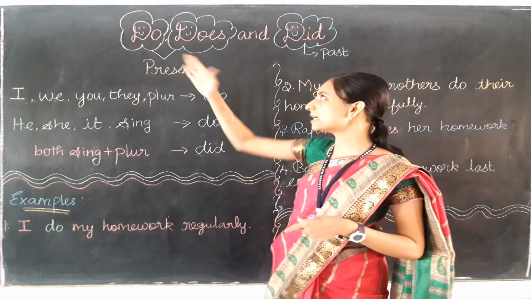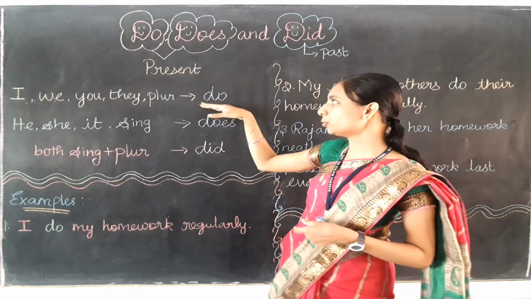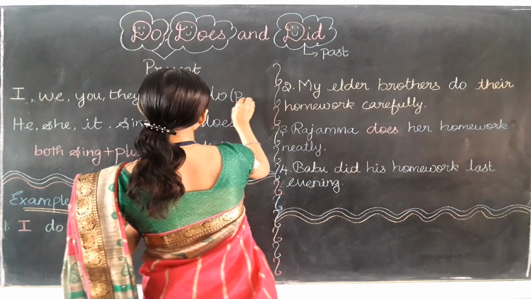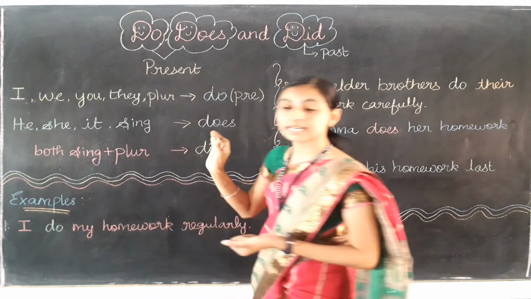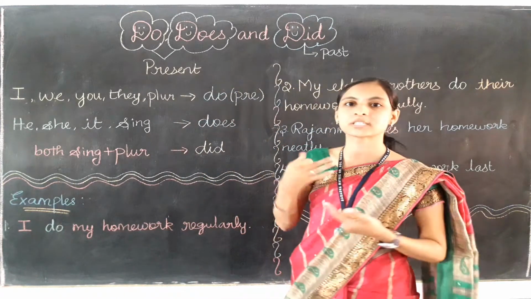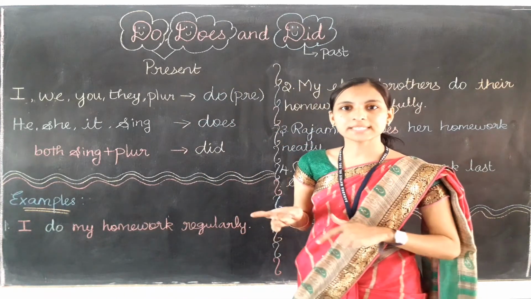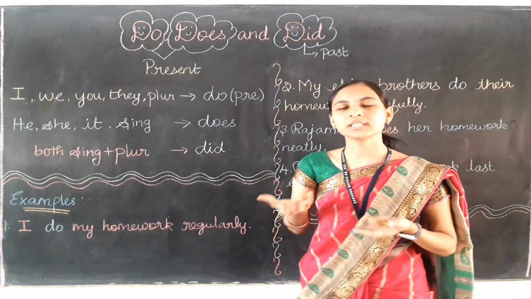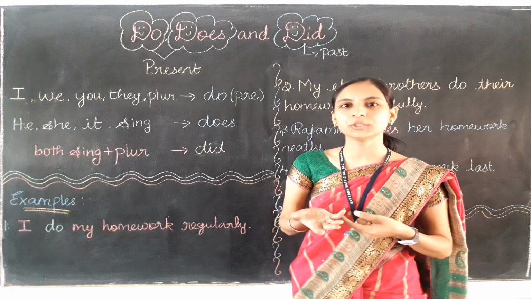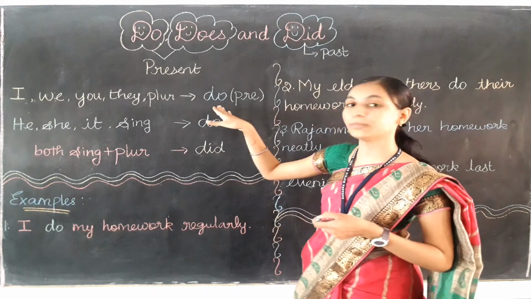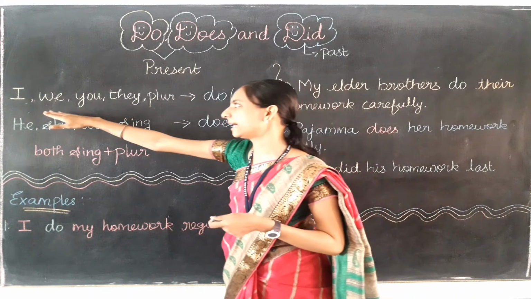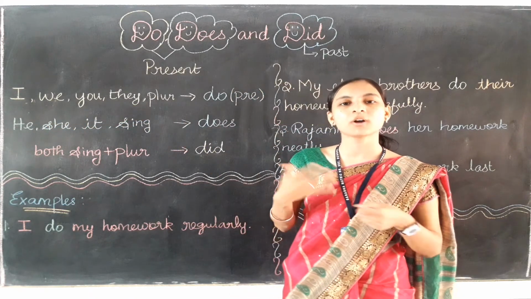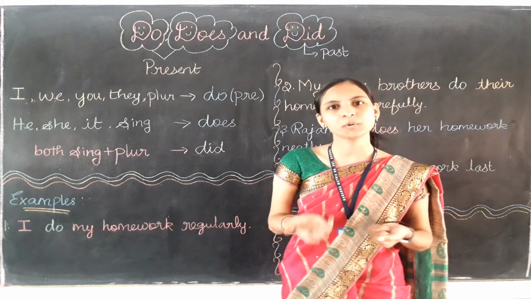So let's learn about do first. Already I said do represents the present form only. So in brackets I am going to write PRE. PRE stands for present time. Do talks about the present time situation only. So where can we use do? After which subjects? We can use the verb do after the subjects like I, we, you, they, and also with plural nouns or plural names.